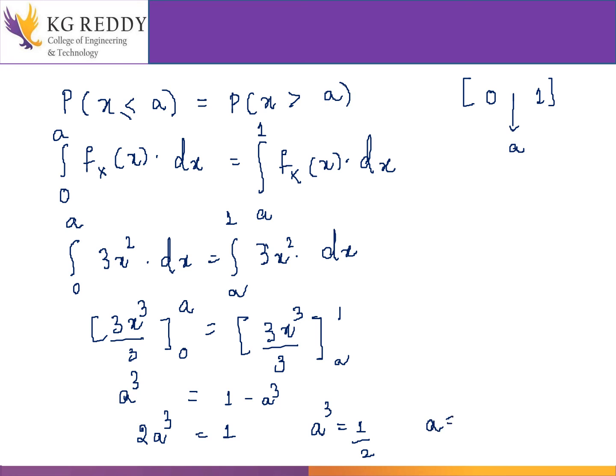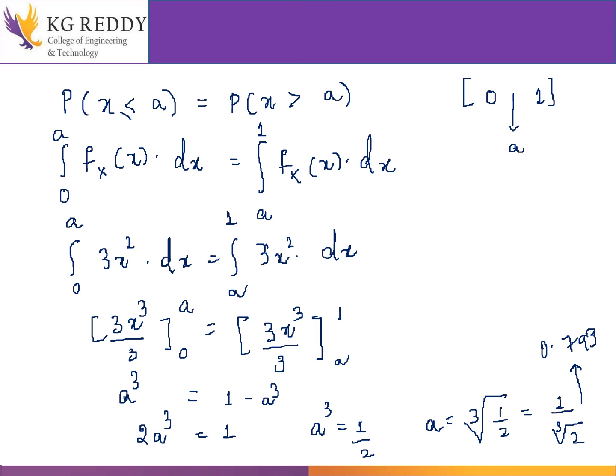Therefore, a is equal to the cube root of 1 by 2. You can keep it as it is, or as 1 by cube root of 2. If I calculate it, I am getting the value 0.793. This is the value of a. We have found out the value of a.